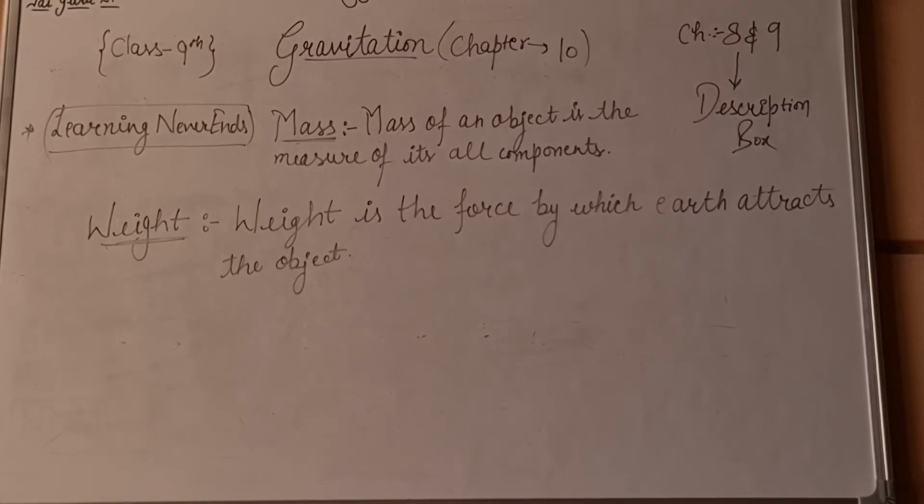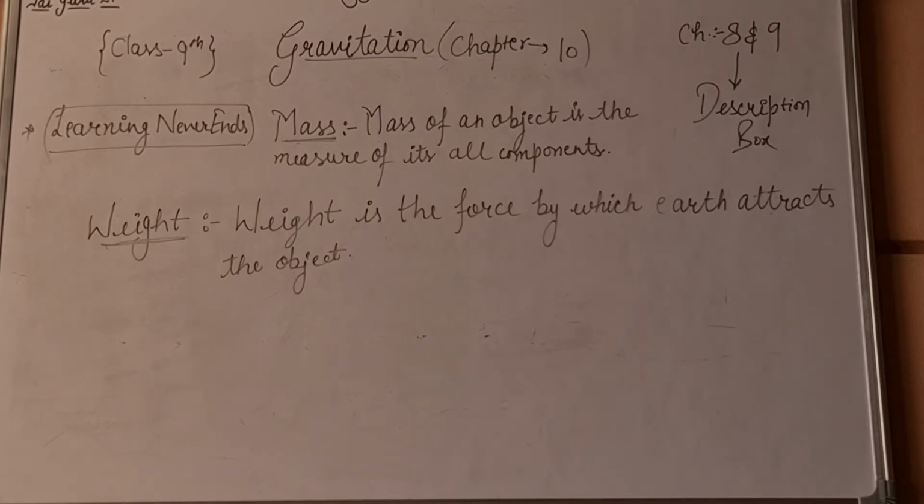According to the definition, the mass of an object is the measure of all its components. Means if there is an object, then it should have atoms. So all the combination of protons, neutrons and electrons and all the components combine together to form a mass. So mass of an object is the measure of all its components. It is denoted by small m.